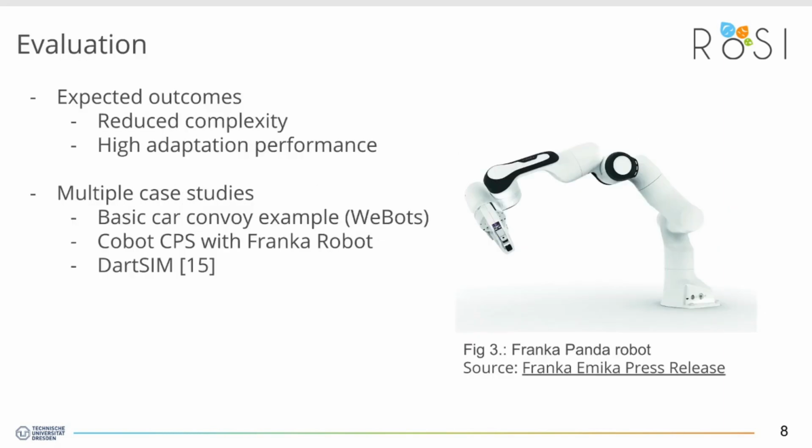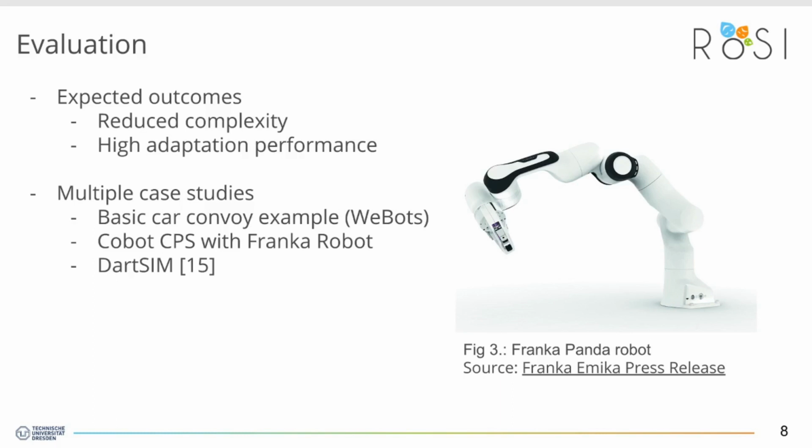As I said, the goal of the system would be to reduce the accidental and thus overall complexity of cyber-physical systems by including contexts and roles in the model and providing means to implement software that uses them. Of course, the claim that using roles and context like this can reduce the complexity has to be evaluated, and I'd like to conduct multiple case studies for that. As a starter, the basic car convoy example introduced in the motivation would be a good starting point for a prototype, I think. After doing that, I'd like to proceed with a more complex real-world example where a robot arm and a human collaborate to perform a task, for example, placing a bottle on the table.